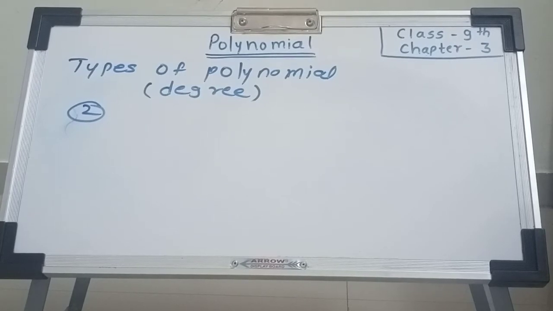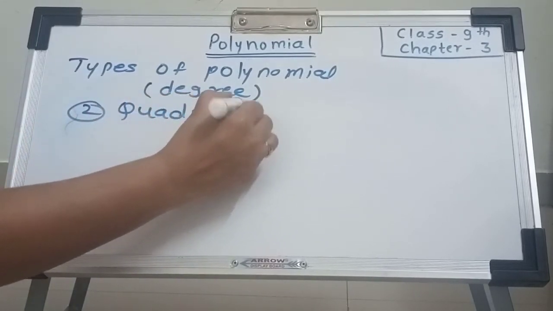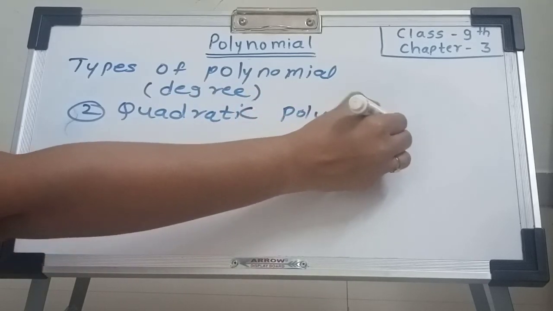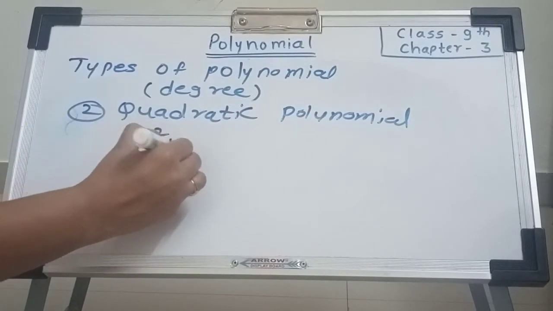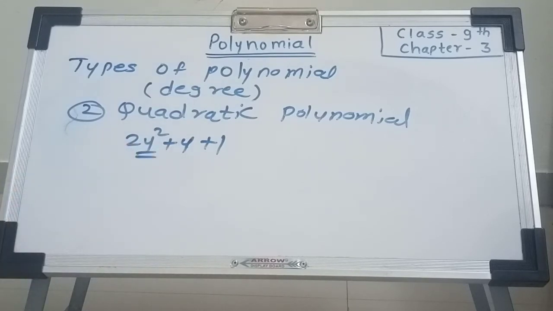Now degree 2 polynomial. When the degree is 2, this is called a quadratic polynomial. 2y square plus y plus 1. The degree of this polynomial is 2. y square means degree is 2.